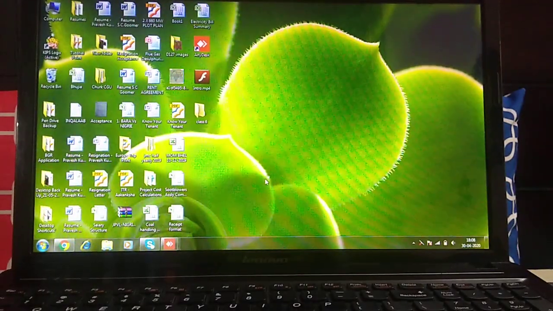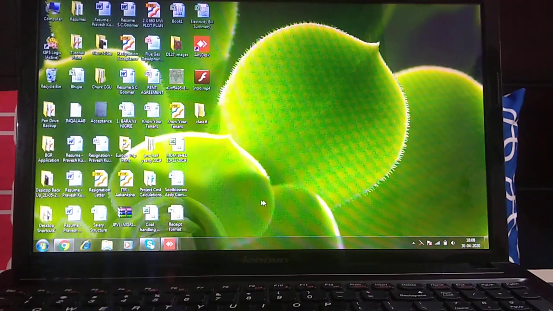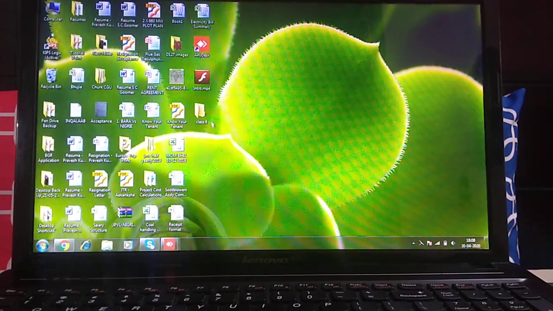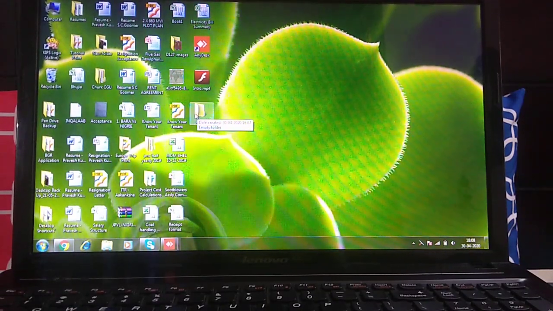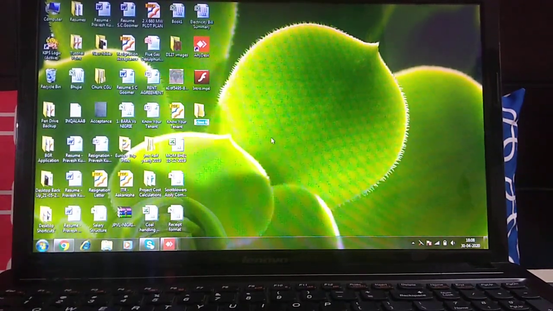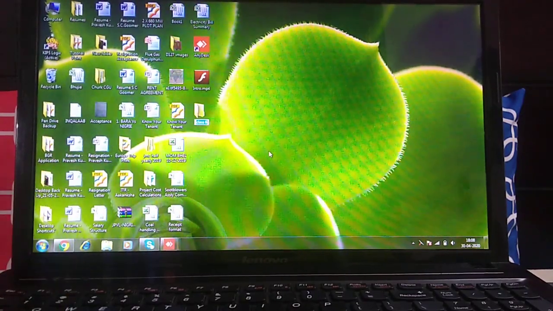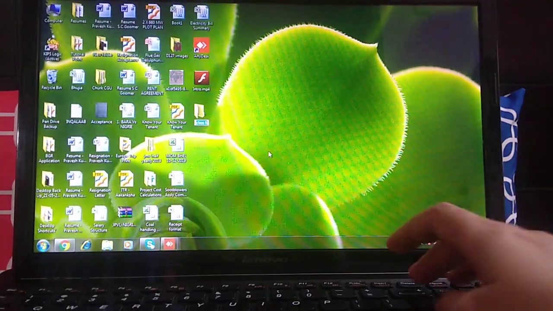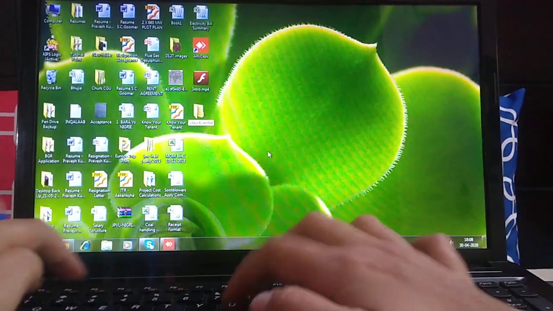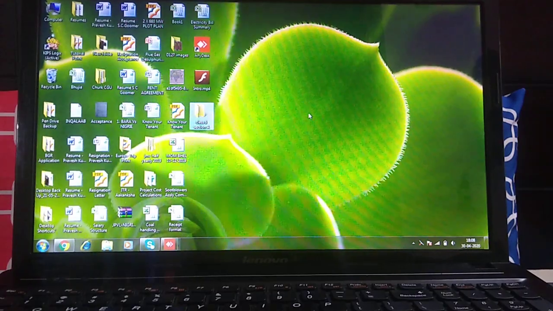But now my mind has changed. I want to write the name of this folder as class 6th section A. Fine. So how can I change the name? Two ways are there. First way is simply select the folder and press the F2 key. What will you press? Just select the folder and press the F2 key. Then you can edit. Again I will write class 6 section A. Okay, then I press enter. See, the name has been changed.